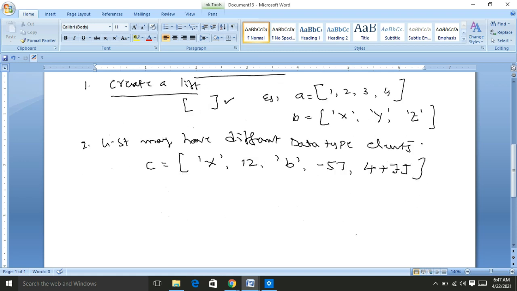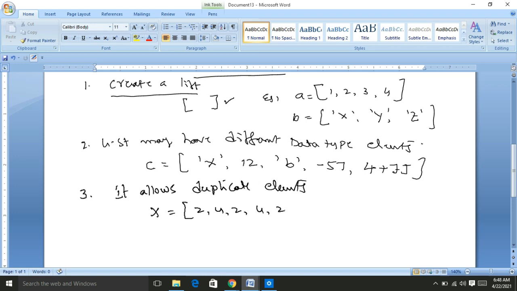One more important point is that we can create a list with duplicate elements. In Python, a list allows duplication of elements. Suppose I create x equal to 2 4 2 4 2 4. The list has only 2s and 4s, but there are 6 elements, 1 2 3 4 5 6.